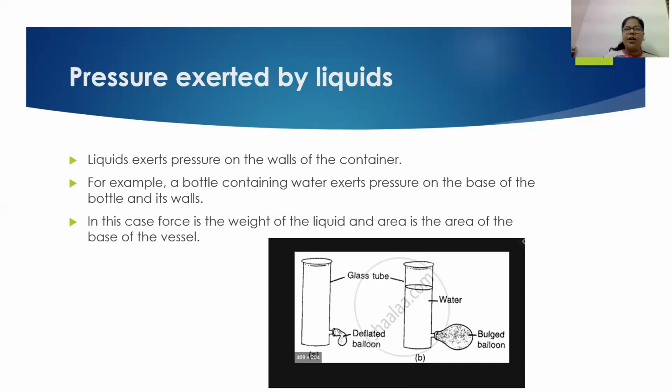Now, liquids also exert pressure on the walls of the container. As I told you earlier, when you fill water in a bottle, the water is applying pressure on the walls of that bottle. For example, over here you can see in the picture given below, we have taken a glass tube which has a cork at the bottom, and in that glass tube, when we are filling the water, what is happening?